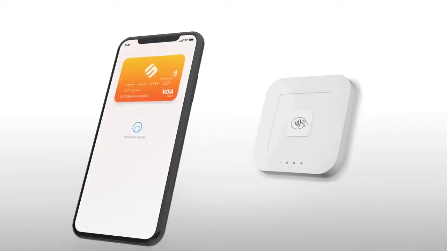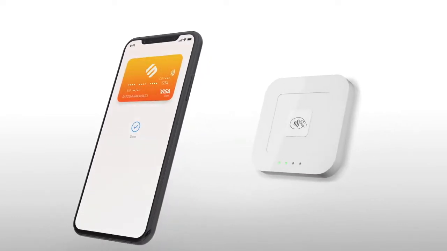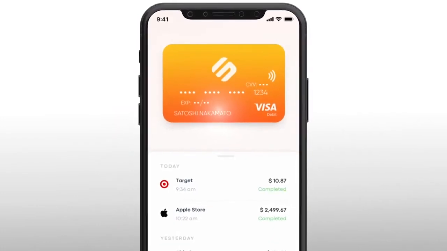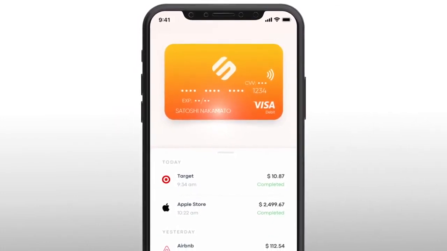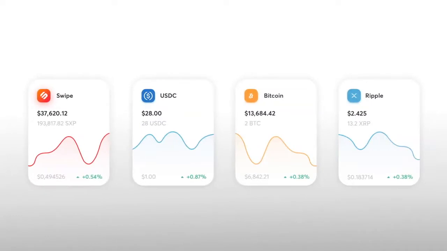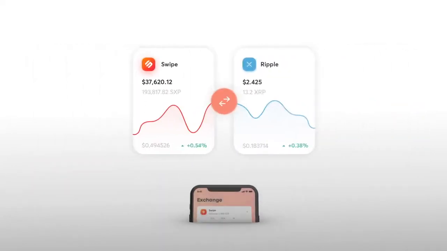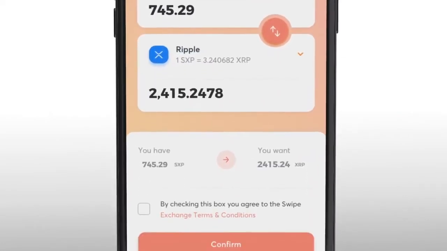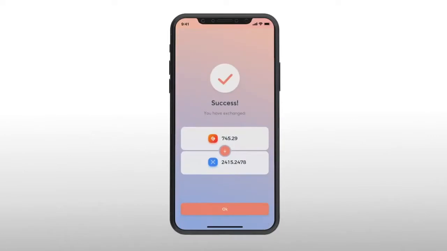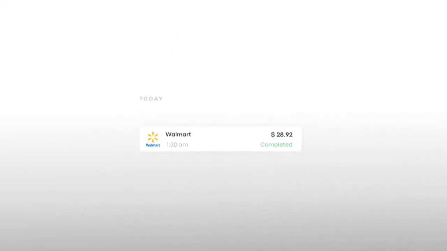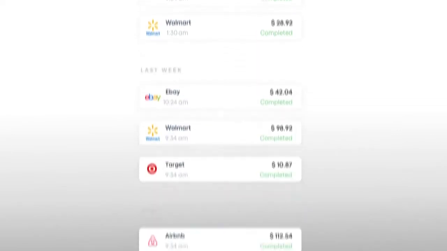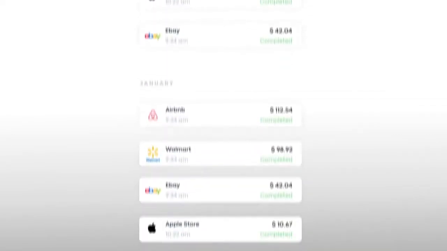Now, one of the main core aspects of the Swipe ecosystem is its Visa debit card. It isn't the first nor the only cryptocurrency debit card in existence. However, unlike similar projects, users don't need to stake Swipe to be able to use the debit card service. You don't need to stake Swipe, but you can indeed stake Swipe if you choose to. While holding Swipe is not a requirement, Swipe token holders are able to obtain the higher tier cards.